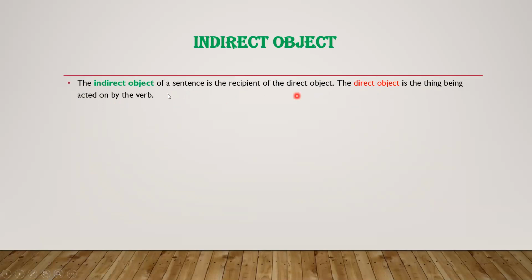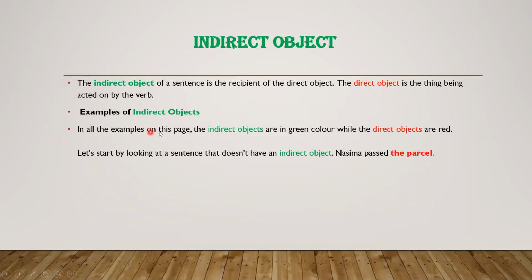Now here there are two definitions. One is about the indirect object, the second is about the direct object. So what is the indirect object? The receiver of the direct object, which receives the direct object, and the direct object is what receives an action. First I told you that I eat an apple, so an apple is a direct object. You can say she gave me a gift. So here we will learn: me is what, and a gift is what. Have a look over there in the examples. In all examples on this page, the indirect objects are in green color, while the direct objects are red. You can see, dear students.